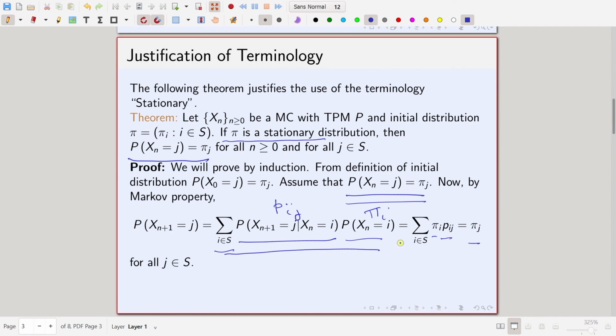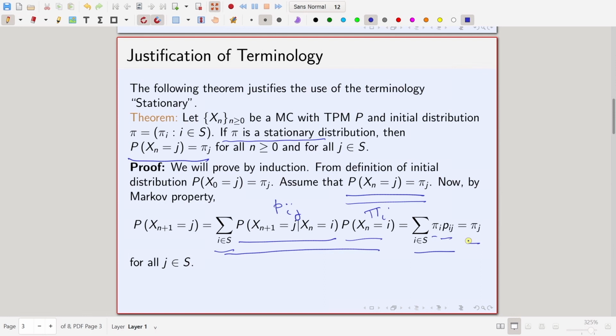Since this is a Markov chain, we know what probability X_{n+1} equal to j given X_n equal to I is, that is simply given by the ijth entry of the transition probability matrix, P_ij, and since by induction hypothesis probability X_n equal to I is pi I. Finally we use the definition of stationary distribution to get that this is equal to pi j, fine. So, that completes the proof. If you start from a stationary distribution, you remain there, hence the terminology stationary.